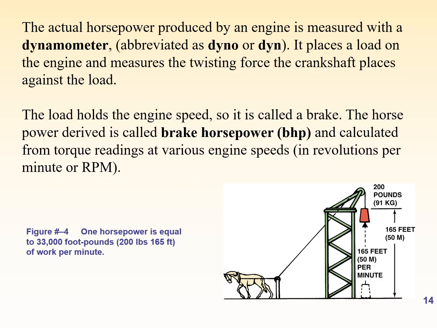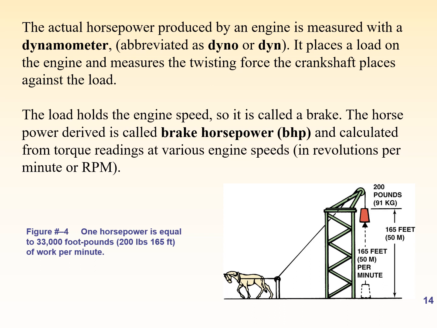Now the actual horsepower produced by an engine is measured with the help of a dynamometer. A dynamometer is a special type of equipment which is used for measuring the horsepower developed by the engine. It places a load on the engine and measures the twisting force the crankshaft places against the load.